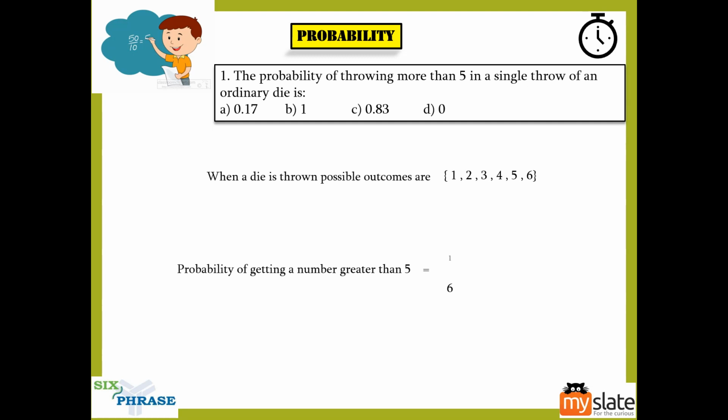Because the number greater than 5 is 6, your favorable outcome is just 6. Out of these, only this 6 is your favorable outcome, and all of the 6 are the total. So you will get 1 by 6. Now tell me, 1 by 6, what is the value? 0.17. So the answer here is 0.17, and you will choose option A.